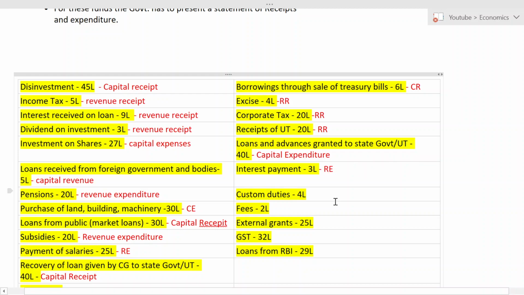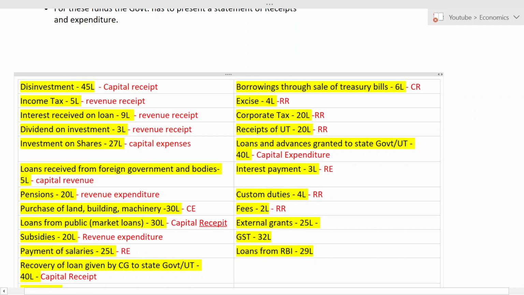Okay, next one. Custom duty. Custom duty is something like a tax only. It will be paid regularly. Again, money is coming in, so revenue receipt. Next, fees. Fees, something like you can take it as penalty. For example, those who are not wearing mask have to pay the fine. So it is nothing but fees that is collected by the government. So it is a revenue for them. Every time whenever someone is not wearing mask, police will collect fine. So it is revenue receipt.